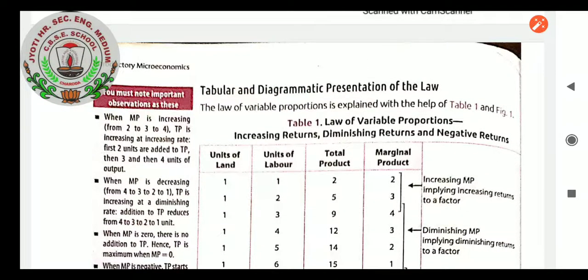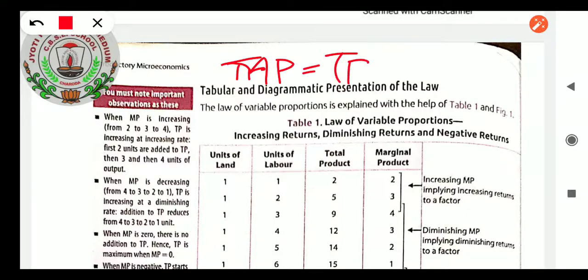Space is not there, so I will be explaining to you here. Downside, the MP formula: MP equals TP minus total product. Which total product minus which total product? If you remember, TPn minus TPn minus 1. What is TPn? The current TP, total product. So here the current TP is 5. Marginal product is what? TPn minus 1. Here if n is 2, then 2 minus 1.